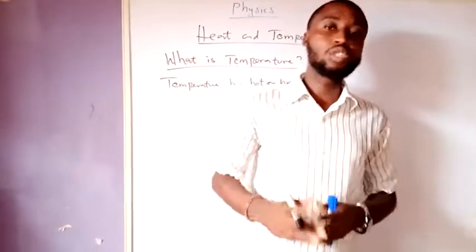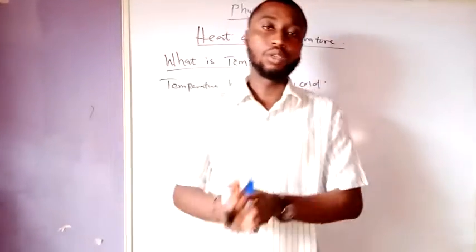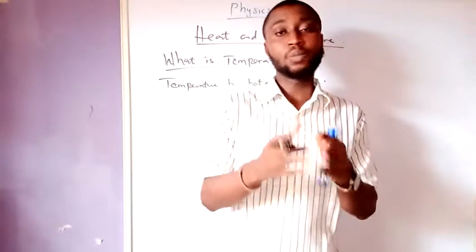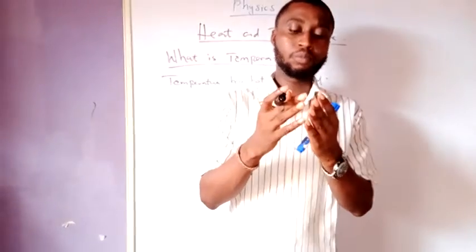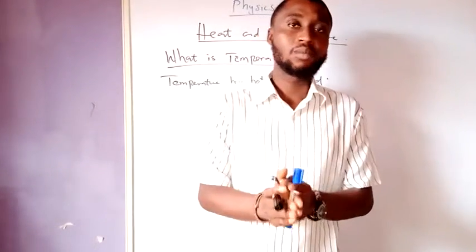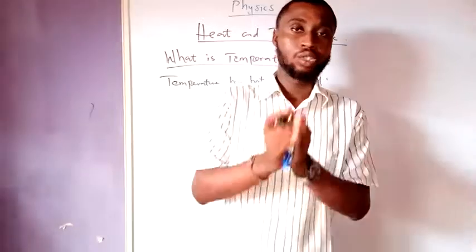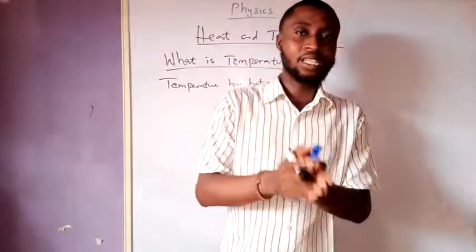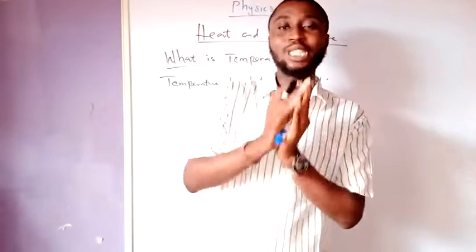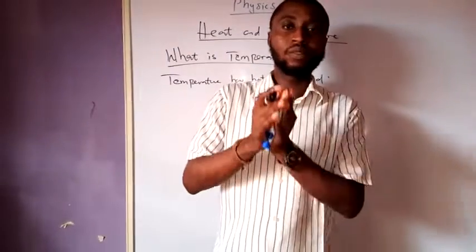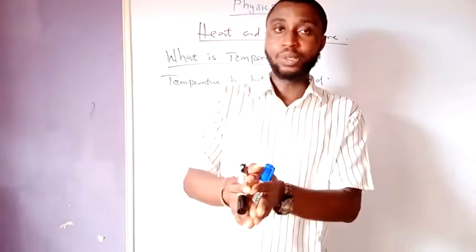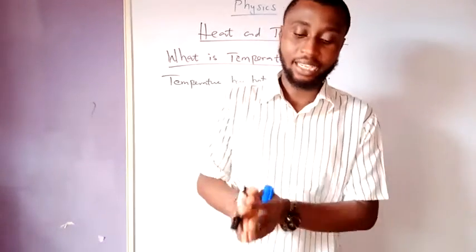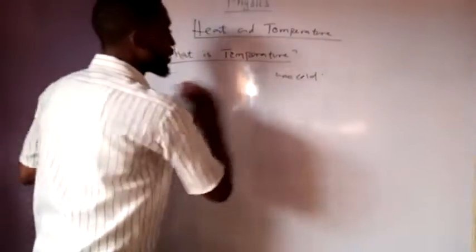Alright? And wherever you see heat, there is temperature. Wherever you see temperature, there is heat. In fact, the kinetic energy possessed by the particles making up a particular substance is directly proportional to the temperature of the body. Alright? Kinetic energy possessed by particles making up a substance is directly proportional to the what? Temperature of the body or the substance. Is that clear now? Good. So that is temperature.